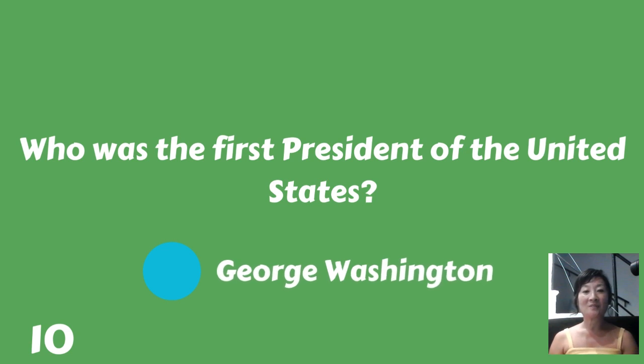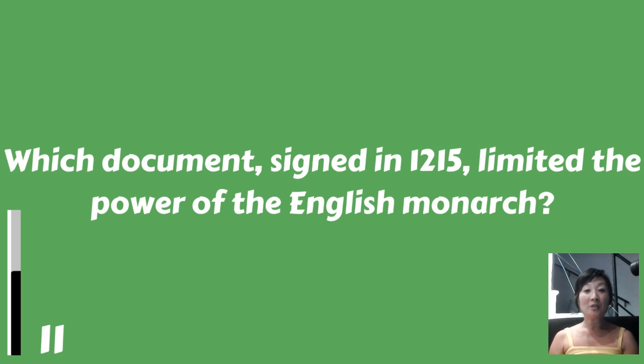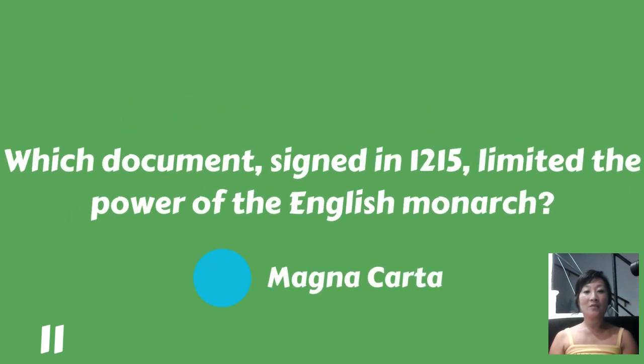George Washington. Which document, signed in 1215, limited the power of the English monarch? The Magna Carta.